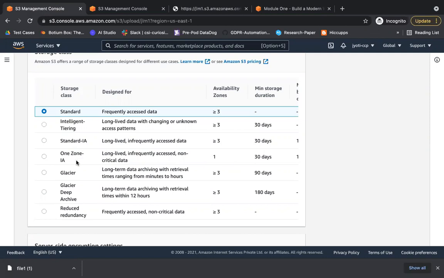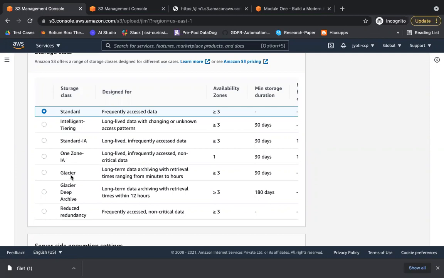So where can you use this kind of storage class? Whenever you have some data in your on-premise system and you want to create a backup of it. So if something gets deleted from on-prem, you always have your backup in your S3. The only difference is that there won't be 3 copies of the data stored. It would be just 1 copy of the data which you have uploaded.